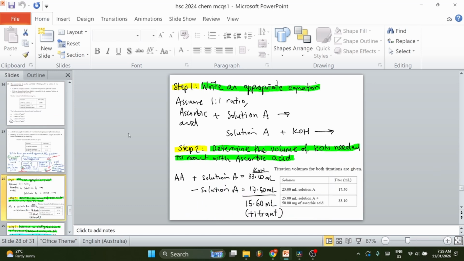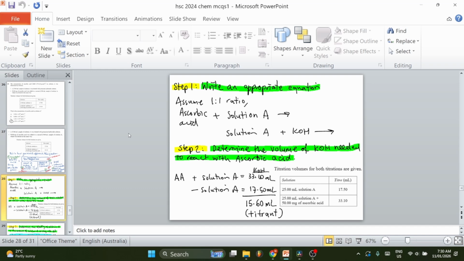The first step is to understand our system. Because the system itself doesn't have any indication of what solution A is, we do know the identity of ascorbic acid and potassium hydroxide, so that's easy. But without knowing the identity of solution A, we cannot write a balanced chemical equation. And in order to answer this question, we can assume everything that's connected to be a 1:1 ratio.